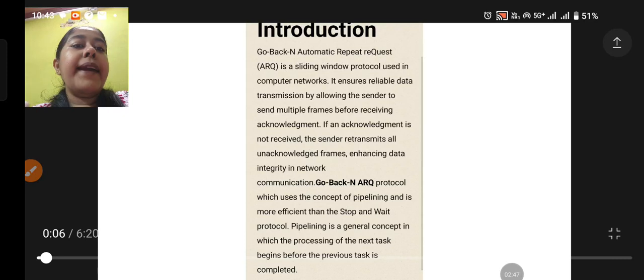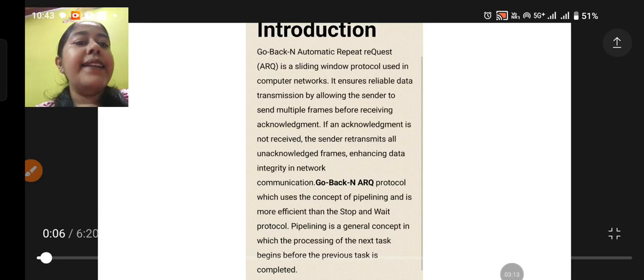Now, why is the Go Back N protocol used? The concept it uses is pipelining, and it is more efficient than stop and wait. Obviously it is more efficient since it is using the whole channel. It is not waiting and not wasting any time, so it is efficient since it is using the whole channel.